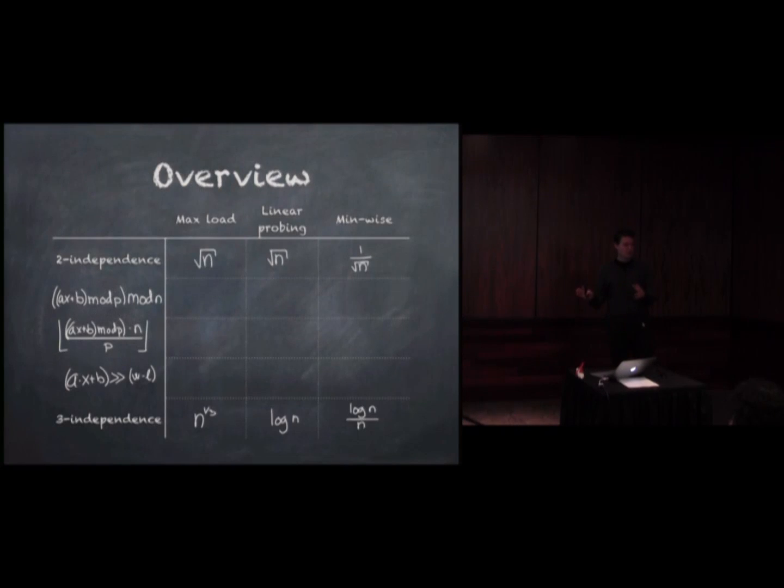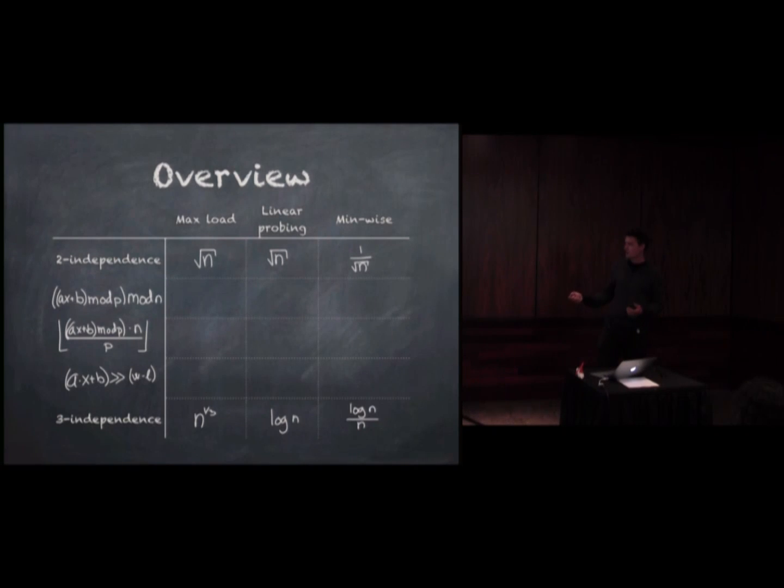So other applications, now I'll just give you an overview of what the techniques give. I'll only focus on the maximum load of this function. So I'll only focus on this square, and this is the most exciting. But I'll just plug in what we get for 2 independent. These are all tight, and these are all tight for 3 independent. So there exist 2 independent hash functions where the maximum load is square root n. And similarly for 3 independent.